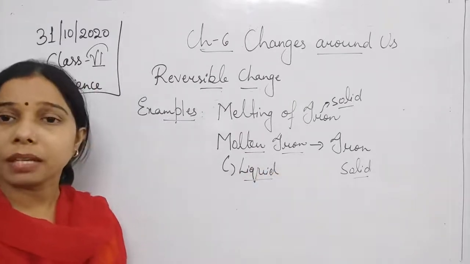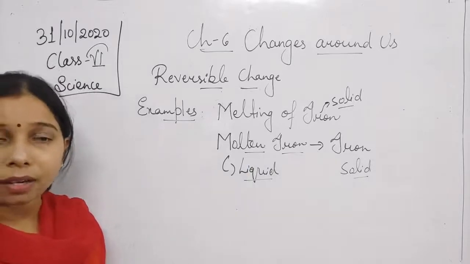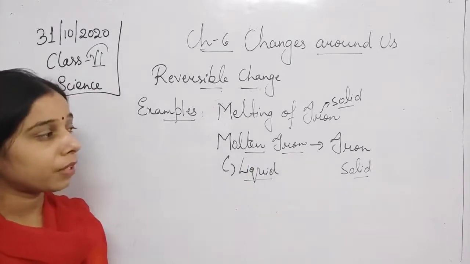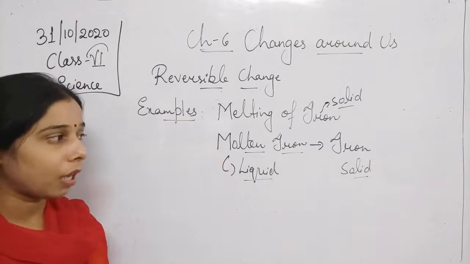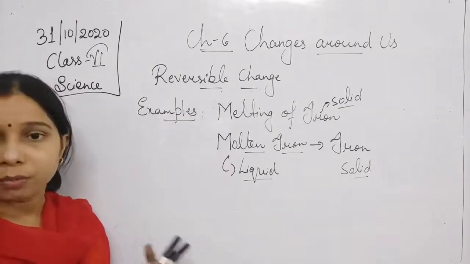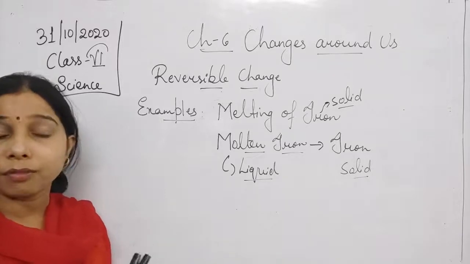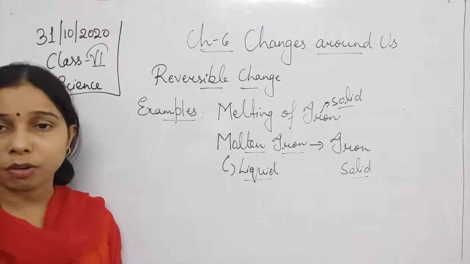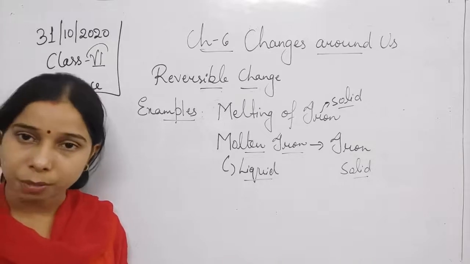If suppose we are making things which are made up of iron, first of all we will convert the iron into molten iron, and that iron will be placed into the shape which we have to make.